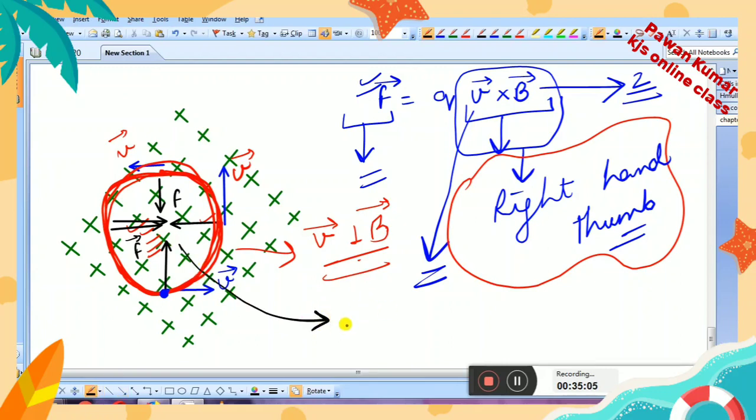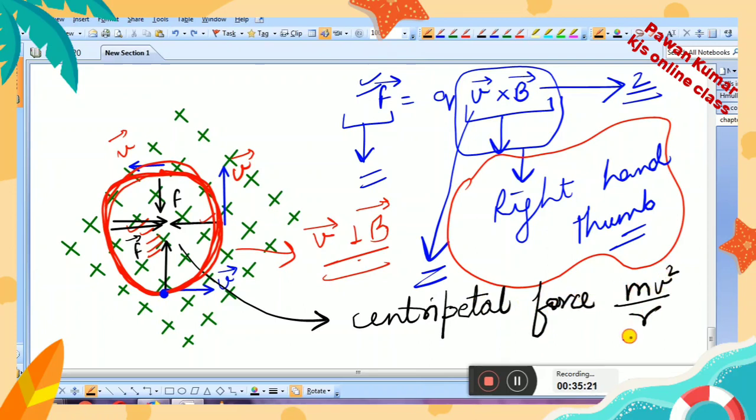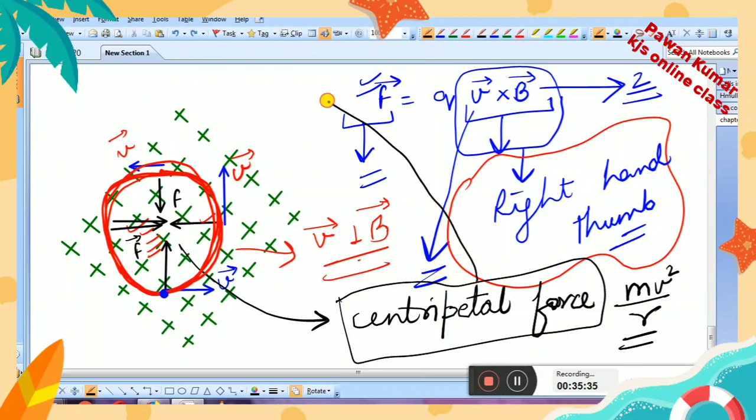any particle can acquire a circular path when it is experiencing a centripetal force, right? And centripetal force is given by mv square upon r. This also we studied in the last class. Now, check what force is working like the centripetal force here.